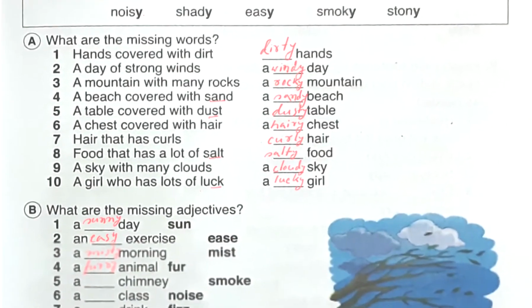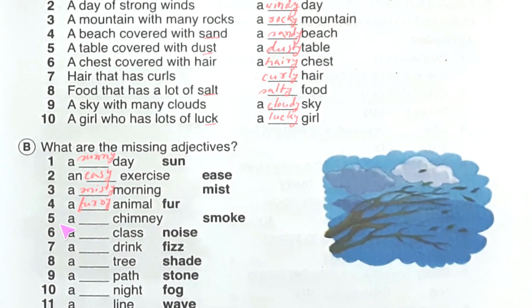So let's start again. It is so easy. A dash chimney, what will it be? It will be a smoky chimney. Write it here. This e will be dropped and y will be added. So write smoky chimney. A dash class, noisy class.